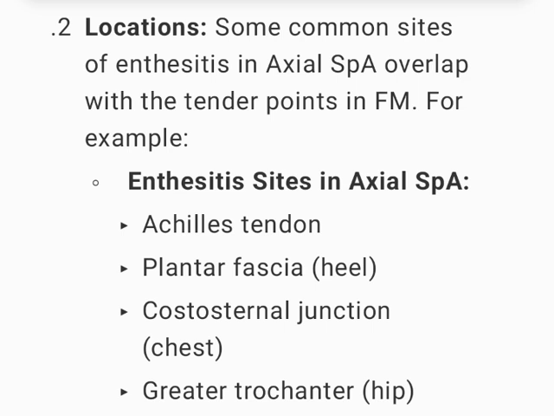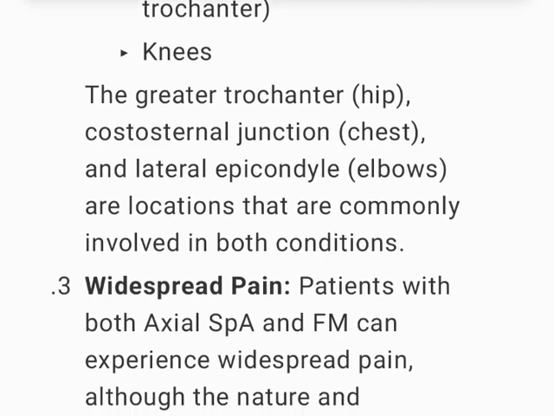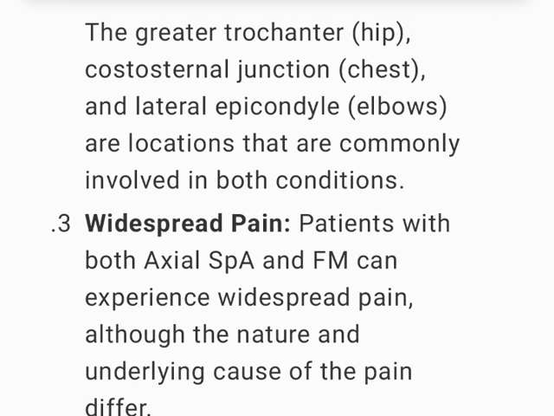For example, enthesitis sites in axial SpA: Achilles tendon, plantar fascia, heel, costosternal junction, chest, greater trochanter, hip. Tender points in fibromyalgia: back of the neck, lower cervical, upper chest, second rib, lateral hip, greater trochanter, knees. The greater trochanter, hip, costosternal junction, chest, and lateral epicondyle elbows are locations that are commonly involved in both conditions.